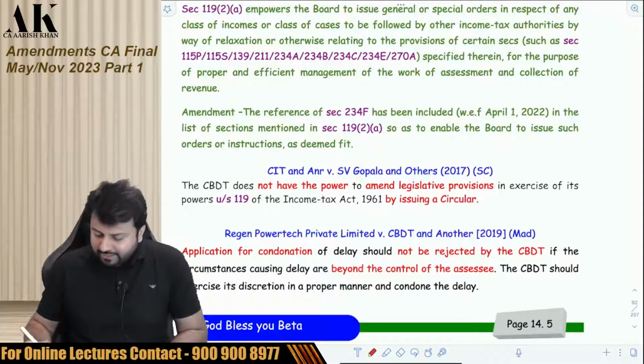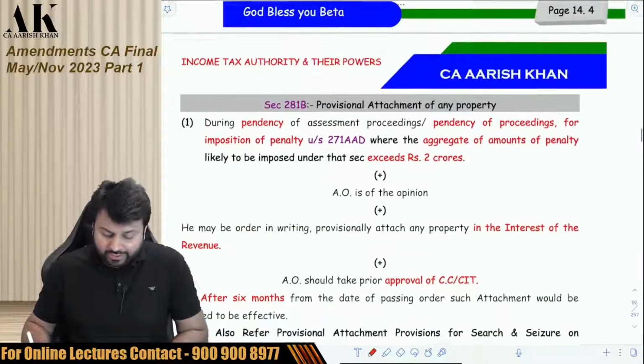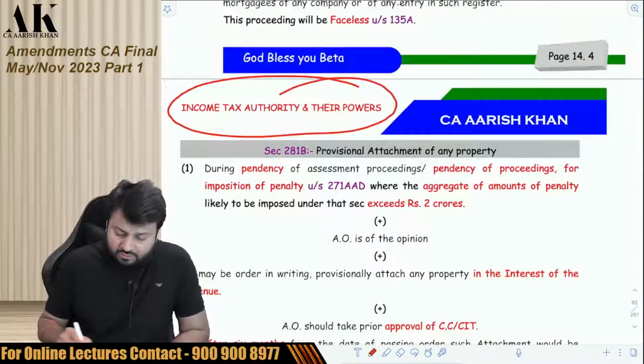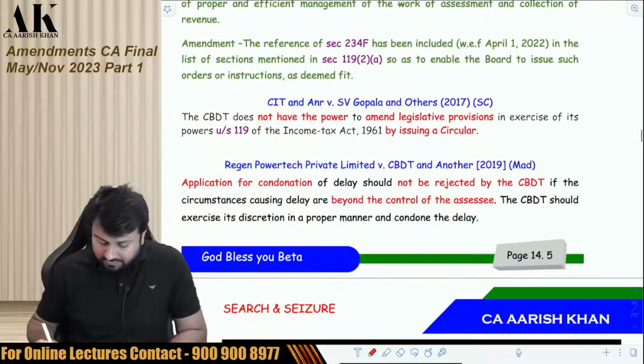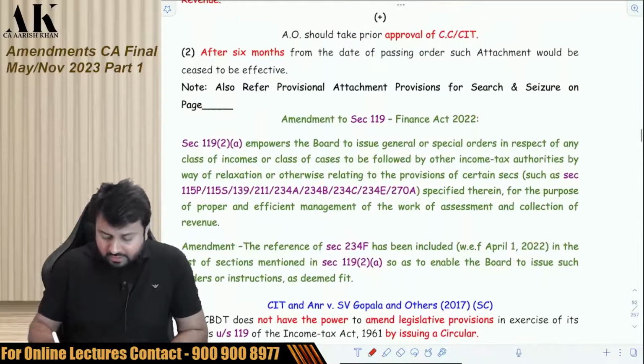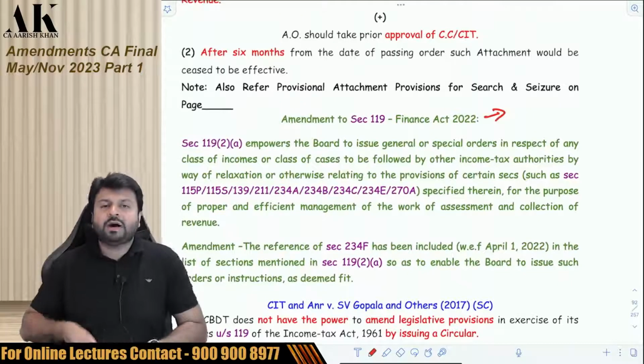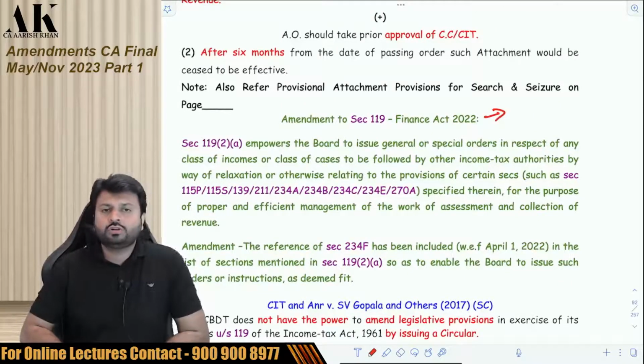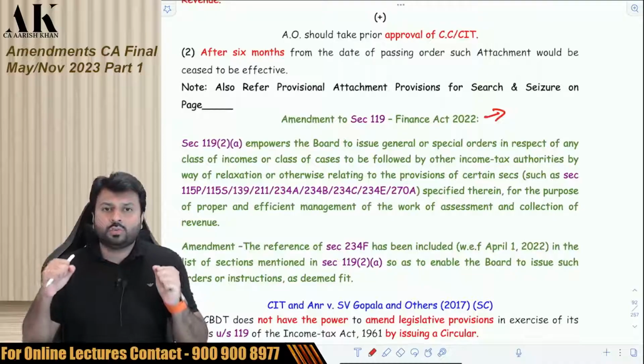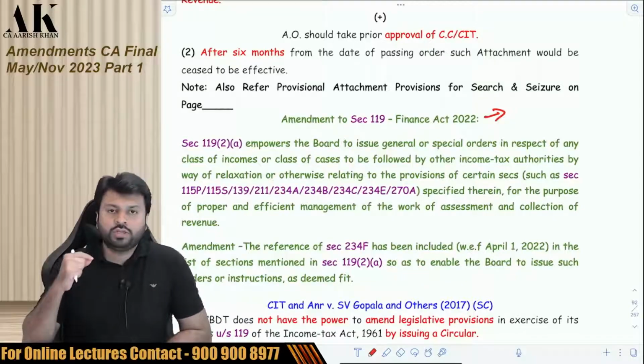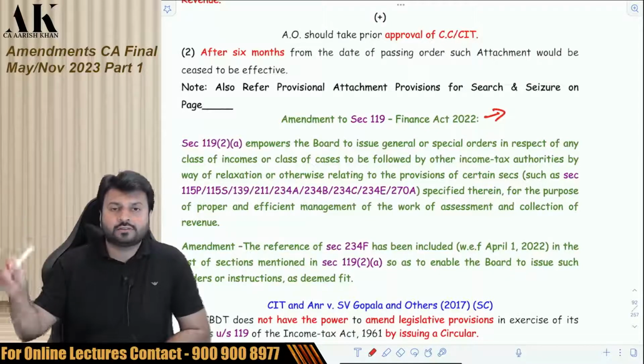So the next amendment is in the chapter of Income Tax Authority and their powers. There is one very small amendment, which is given on page number 14.5. You can check over here. There is some change in the powers of CBDT. As you all should know, CBDT has power under section 119 to issue circulars, to issue orders, to give you relaxation in many sections.